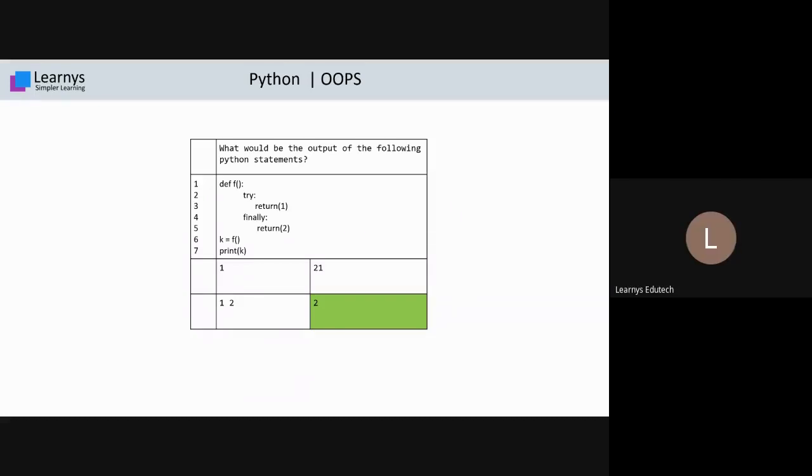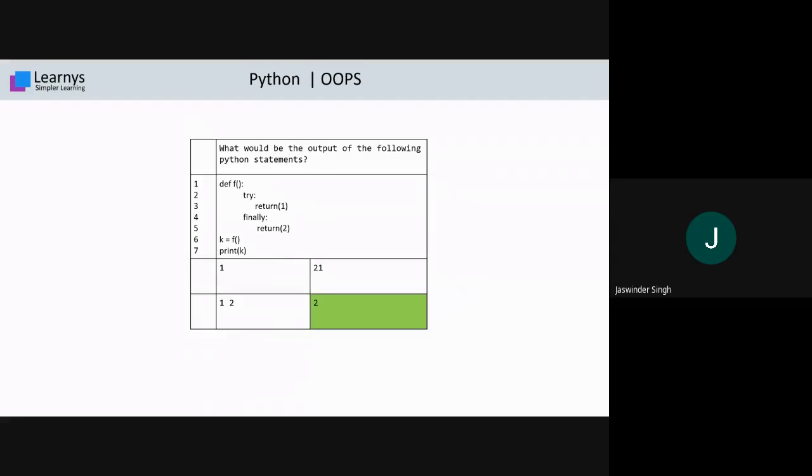Yes, Vishal, sir will repeat. No issue. Sir, Vishal is saying to repeat once again. Vishal, in this concept, we are calling one function f having one try that returns the value 1. But as you know, whenever we read exception handling, we always emphasize that finally is always running in the code.